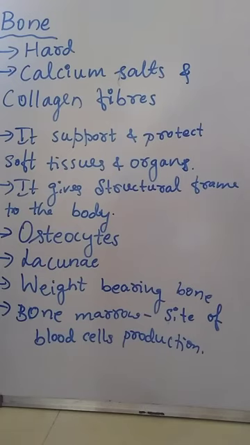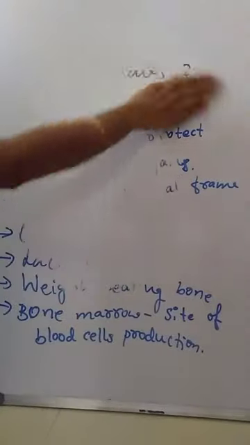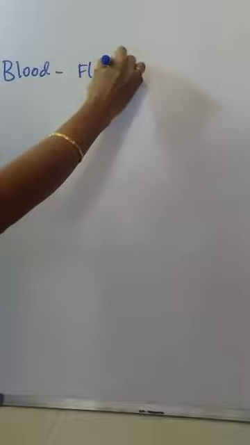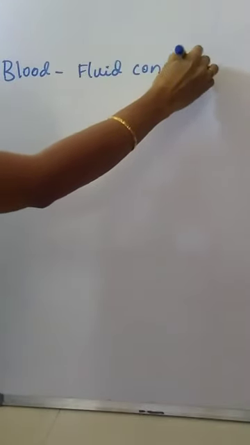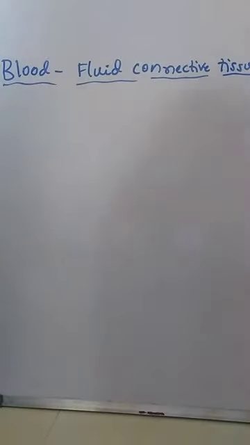The next one is blood. One more type of connective tissue is blood. Blood is the fluid connective tissue.